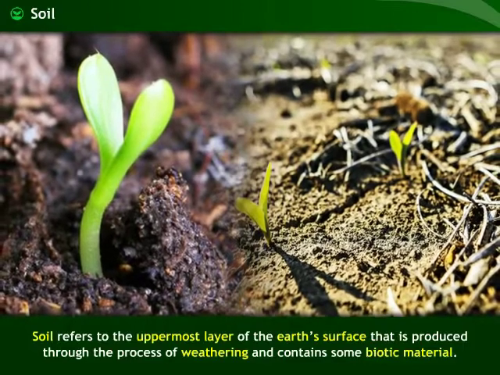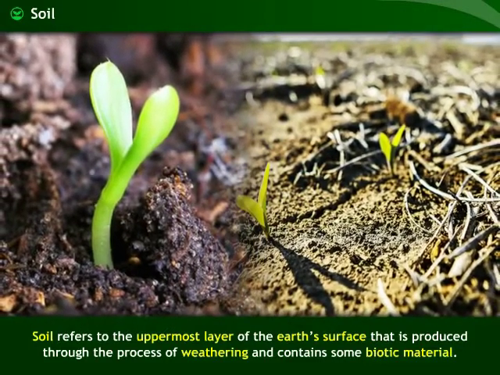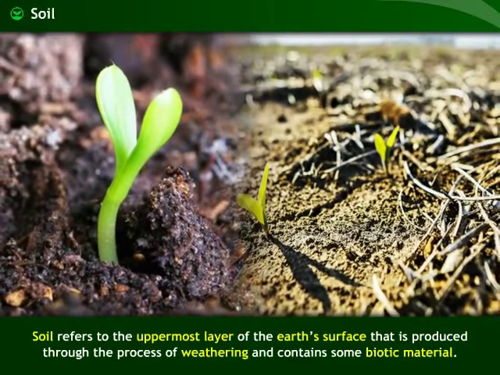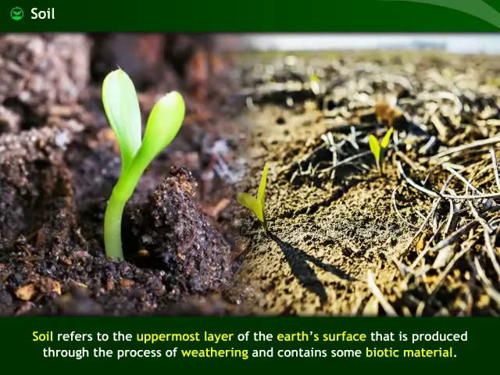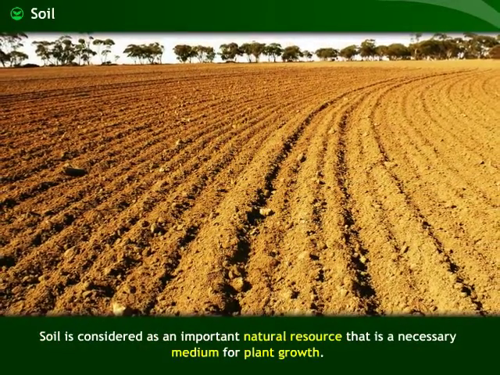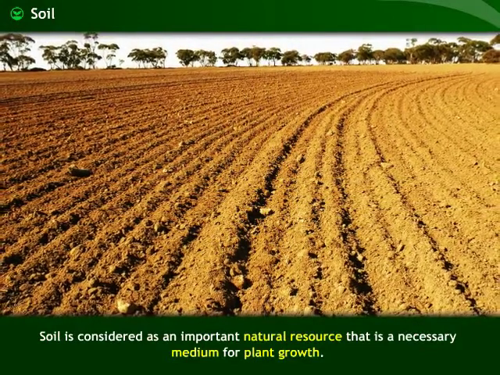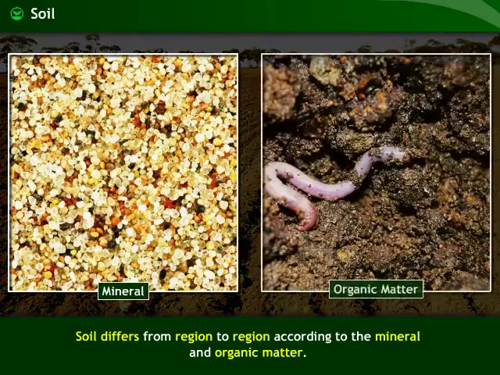Soil refers to the uppermost layer of the Earth's surface that is produced through the process of weathering and contains some biotic material. Soil is considered an important natural resource that is a necessary medium for plant growth. Soil differs from region to region according to the mineral and organic matter.